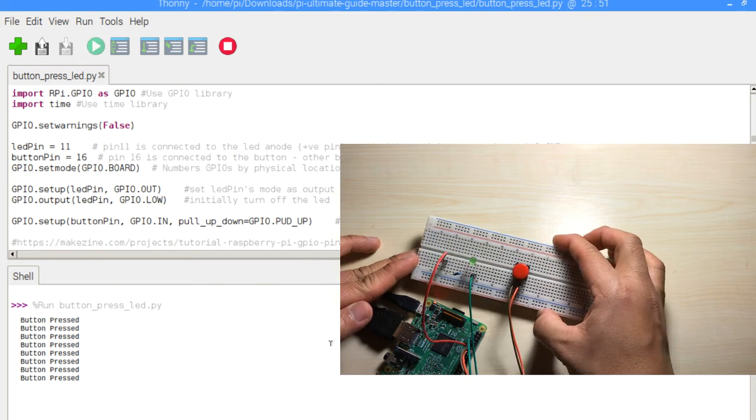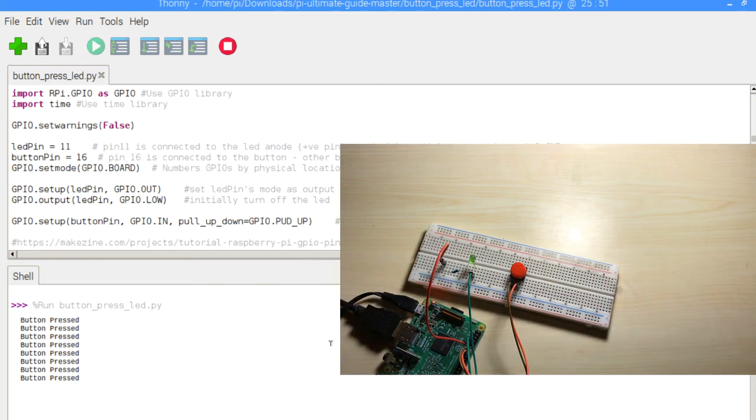It's a simple demonstration here, but there are a couple of important concepts that we're understanding. Here we're learning how to take that input from the button to determine the state of the button, and once we have that, we are then affecting the output to the LED. Very interesting. Again, it's a simple example, but it illustrates some powerful concepts.